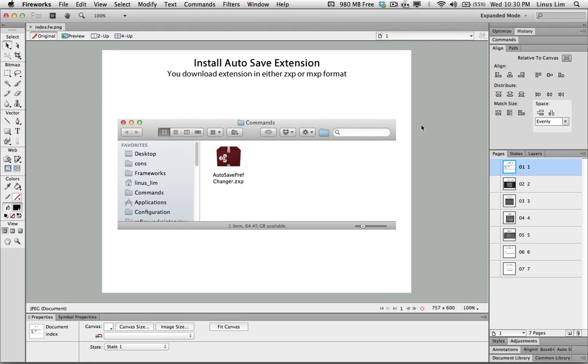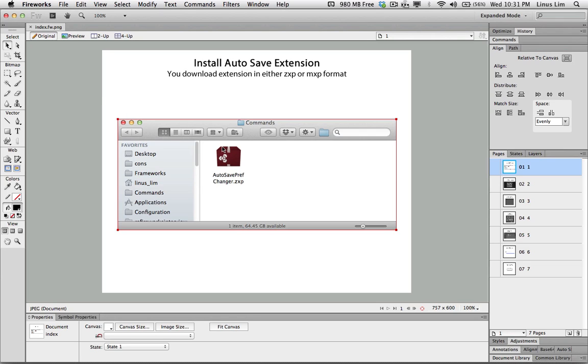In this video, I'm going to show you how to install the autosave extension. If you have viewed my previous video on autosave demo, you will see that I provided a link and you can download the extension as a ZXP file, as seen in my commands folder.